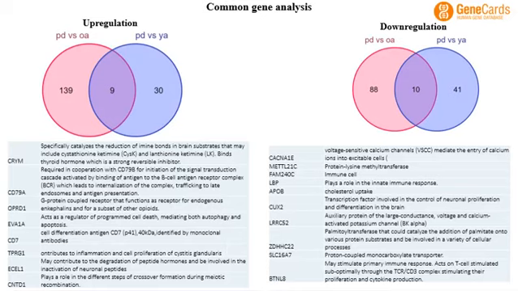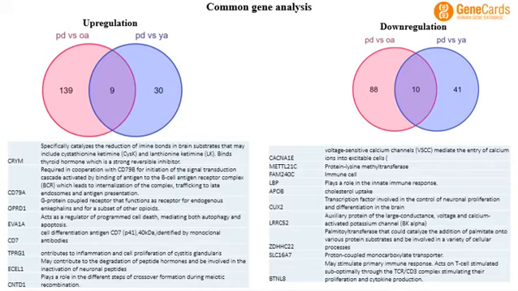So here we can see the list of a few genes in both cases which are upregulated and downregulated. Here I used GeneCards to understand the function of the common genes. In case of upregulation, in PD versus young adult, we got 30 genes which are upregulated. In PD versus old adult, we got 139 genes which are upregulated.